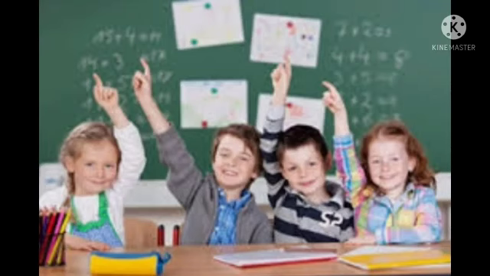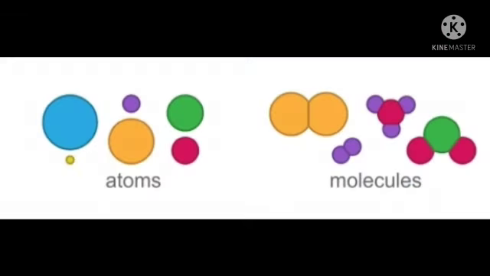So today what all have we learned? Can you say? First, what is science? Science is a process of knowing about the natural universe through observation and experiment. So now we are learning chemistry. So what is chemistry? Chemistry is the branch of science dealing with the structure, composition, properties and the reactive characteristics of matter.